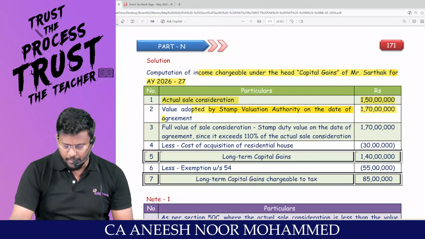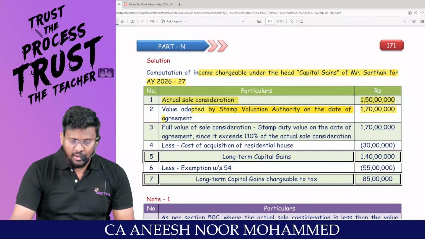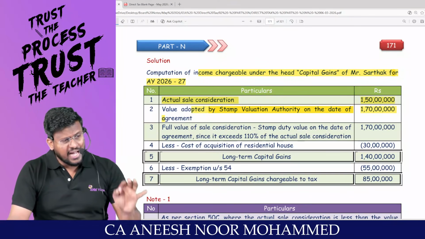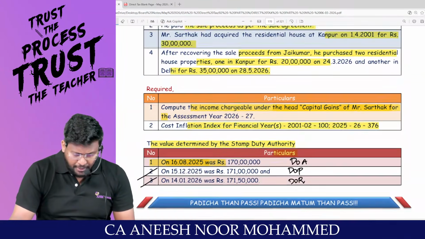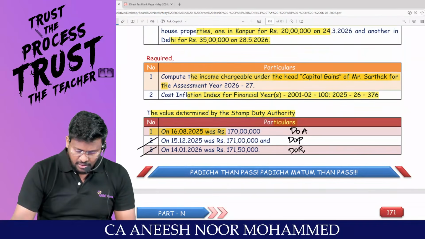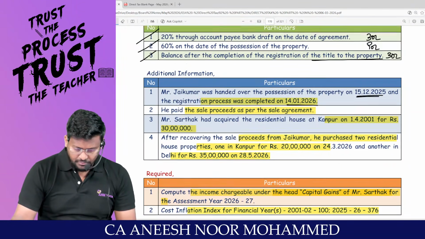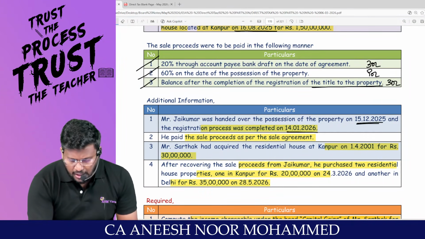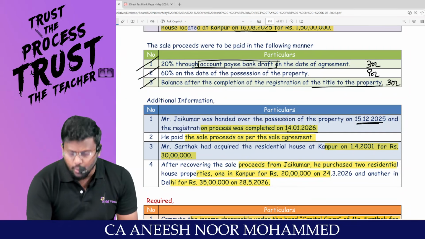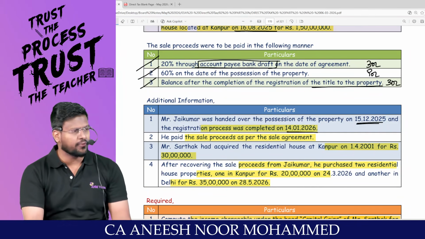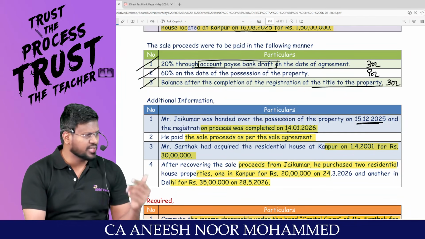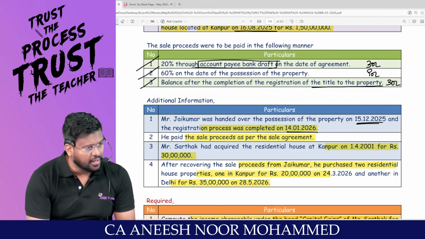My dear lovable students, since the advance has been paid by way of account payee cheque, how much advance? How much percentage? 20% through account payee bank draft. If you are having two stamp duty values, you can happily enjoy the stamp duty value as on date of agreement.